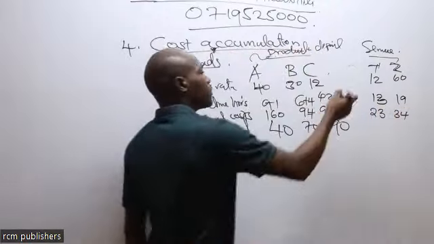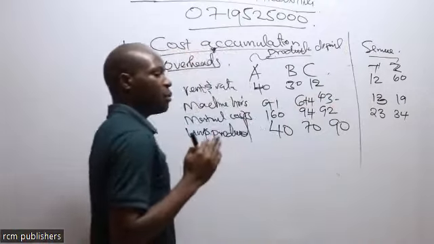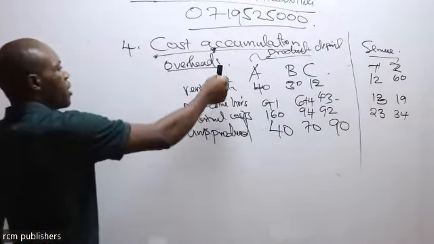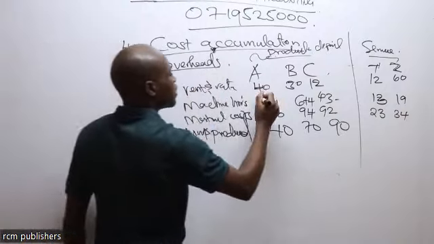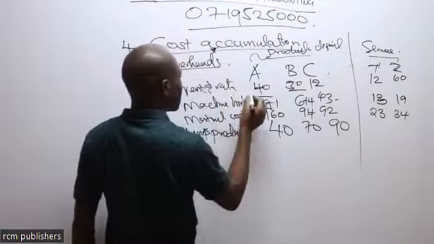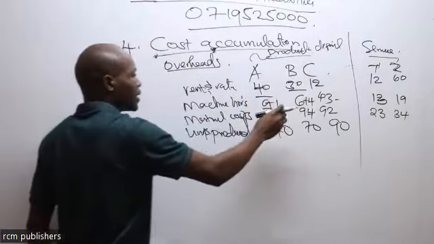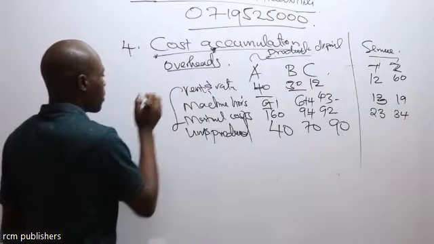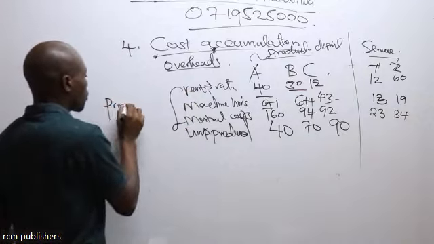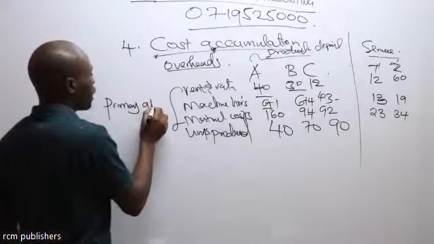Now, we want to transfer whatever was incurred in the service department to what? To the production department. So whatever is already given to the production departments, these costs that have already been allocated directly to the production department, we call these ones here primary allocation.